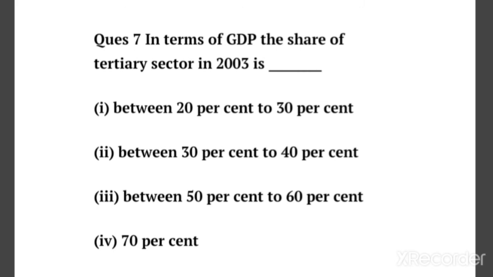First between 20% to 30%, between 30% to 40%, between 50% to 60%, and 70%. If I give you a hint, it is not exact, it is a range. So the correct option is option third, between 50% to 60%.